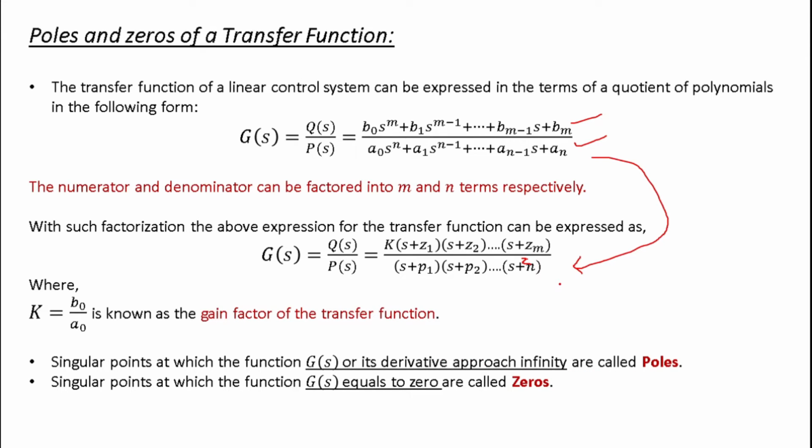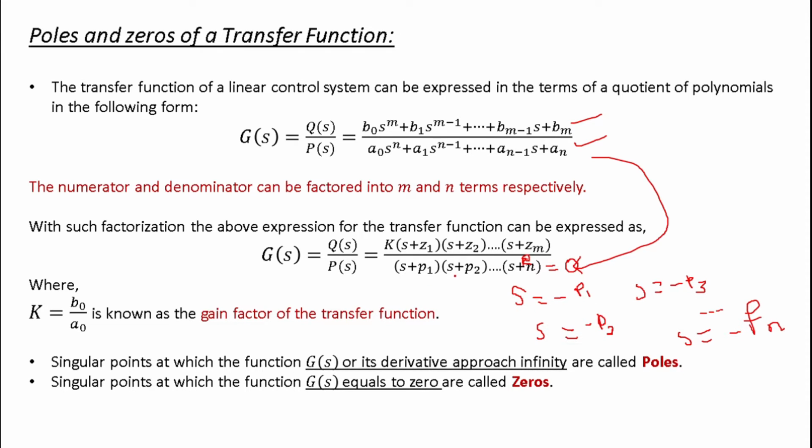Okay, so the singular point at which g of s or its derivative approaches infinity is generally called a pole. It means whenever you solve, you will get a number of values of s. If you put s plus p1 equal to 0, in that case you will get s equal to minus p1. Here you get s equal to minus p2, s equal to minus p3, and so on. At the end s is equal to minus pn.